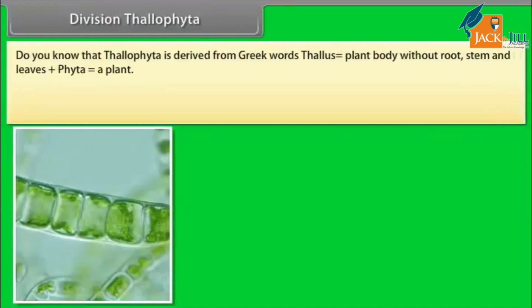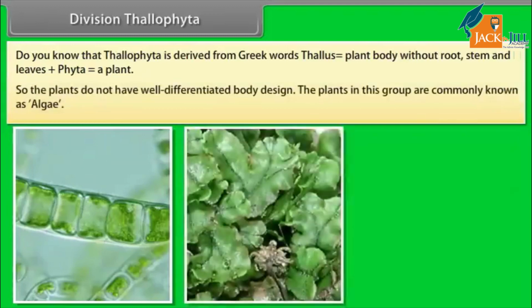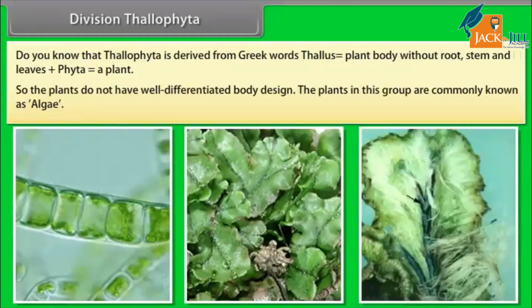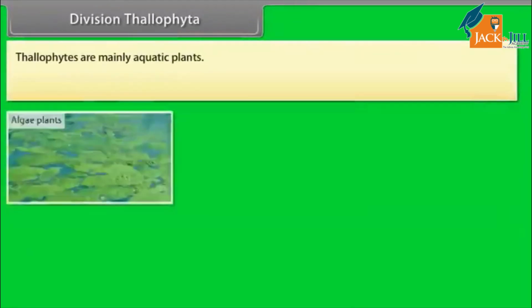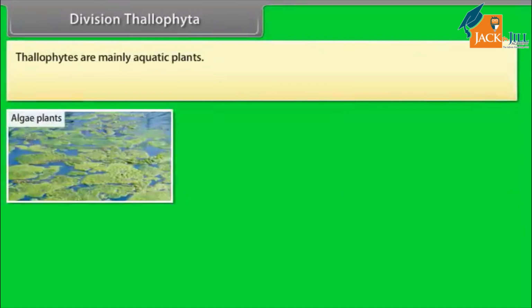Division Thallophyta. Do you know that Thallophyta is derived from the Greek words thallus, which means plant body without root, stem and leaves, plus phyta, a plant? So the plants do not have a well-differentiated body design. The plants in this group are commonly known as algae. Thallophytes are mainly aquatic plants.